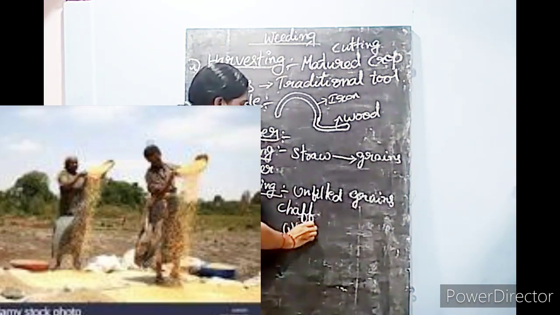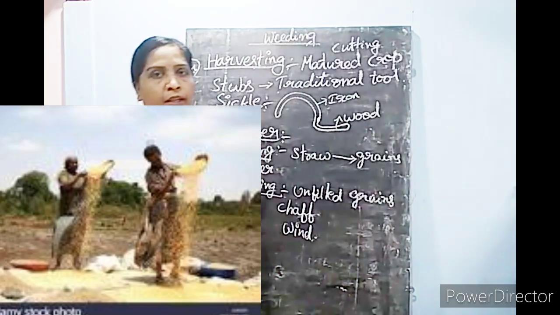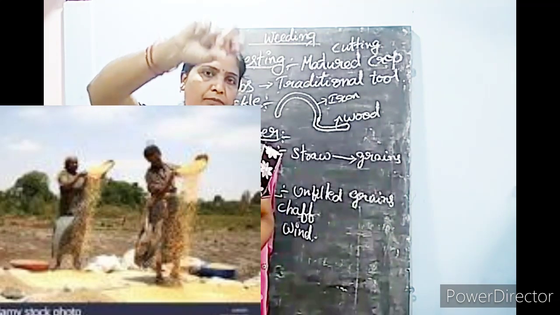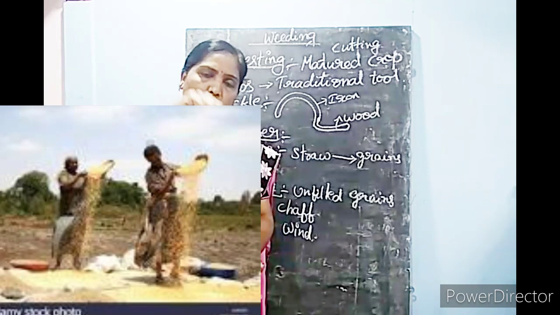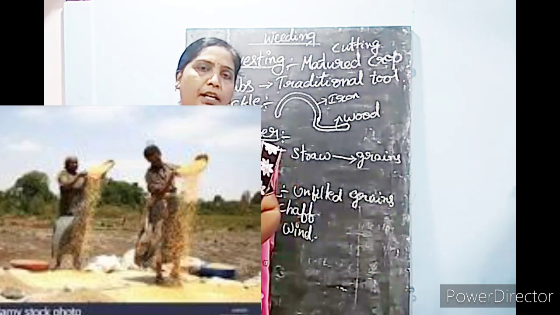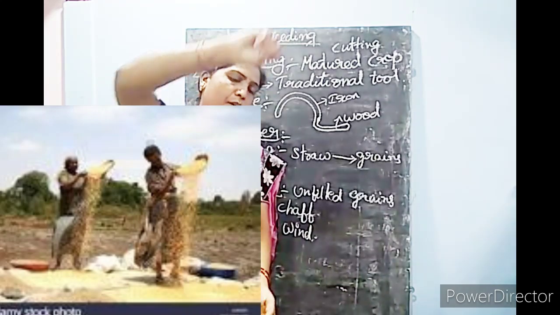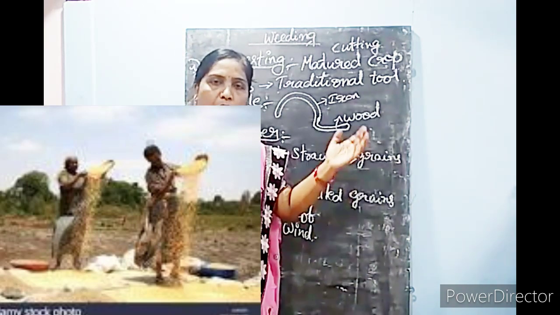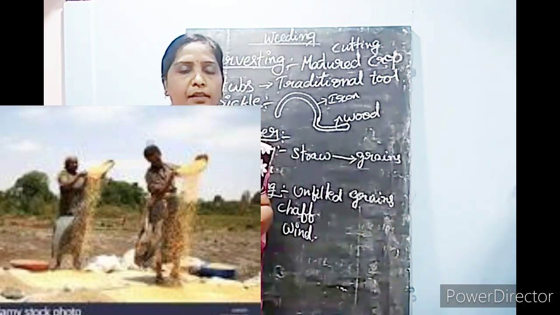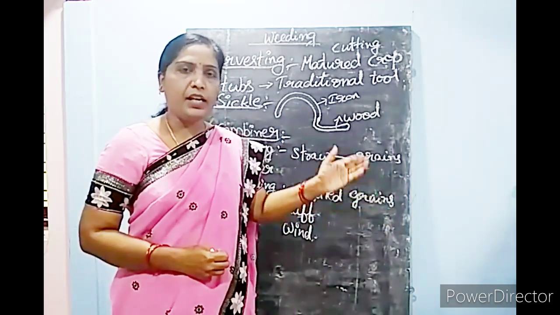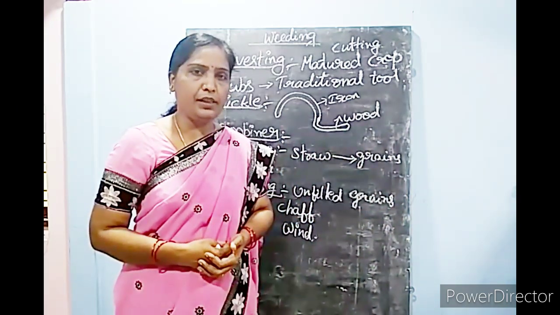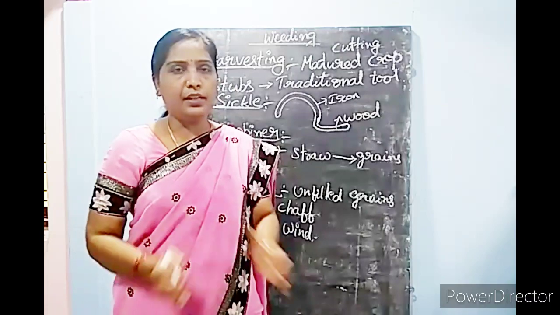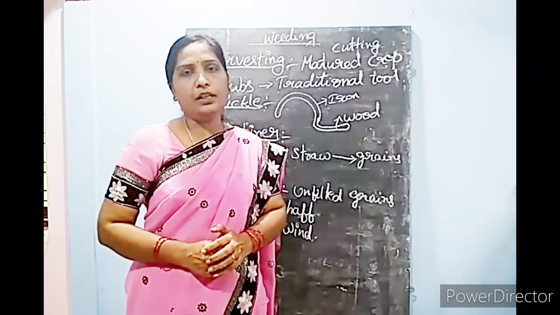They stand at a high place and throw the grains and unfilled grains, which are mixed with each other, and let them fall down on the ground, watching the direction of the wind. I'll show these pictures also in our video. By this, the chaff, which is very light and has no nutrient in it, flies away along with the air, and only the nutrient-filled grains fall near the farmer like a heap.